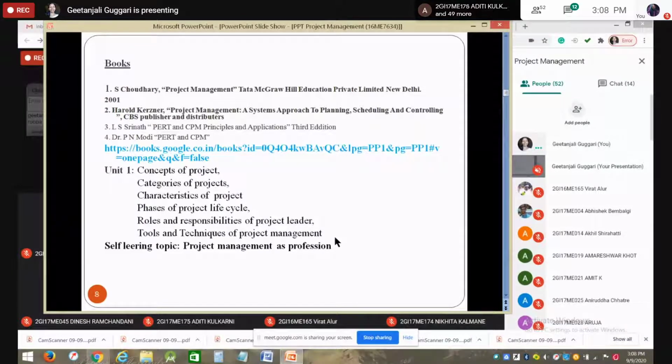You can just go through Google, or it is available in your textbook also. As you know, you are already familiar with it. This self-learning topic may also be a question in your exams, which is available in your project management textbook itself, S. Chowdhury. So I think I have covered the first unit, the introductory unit of project management, the concept of project management. Any queries in the first unit?